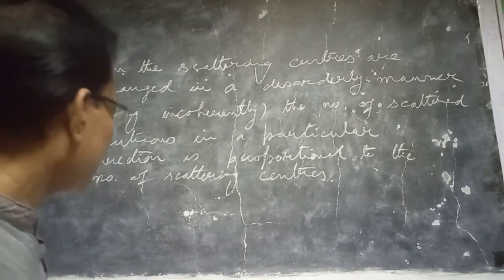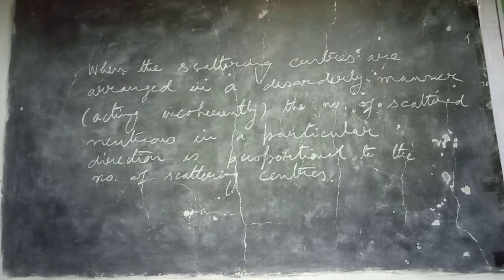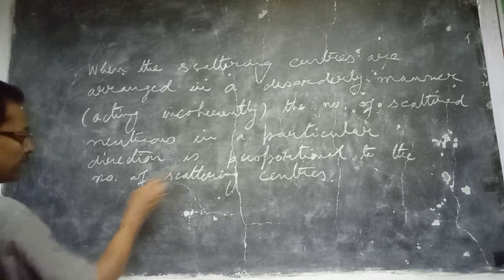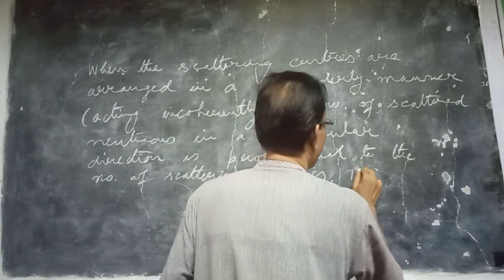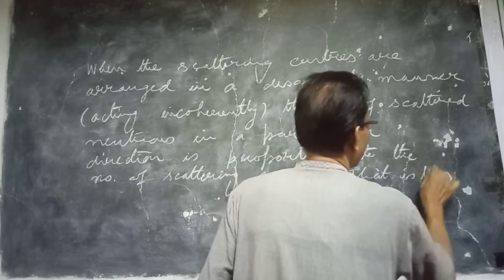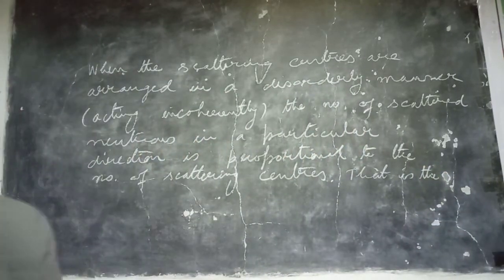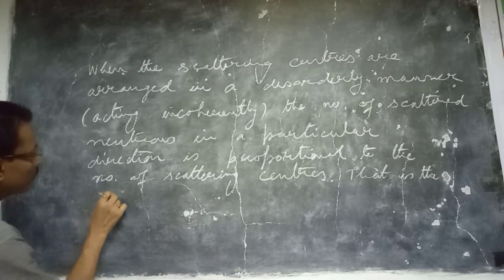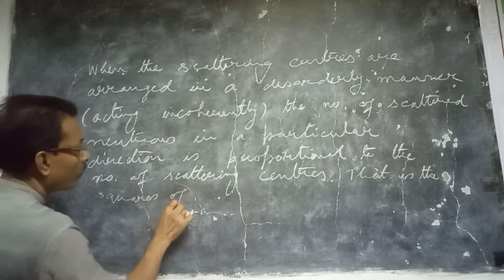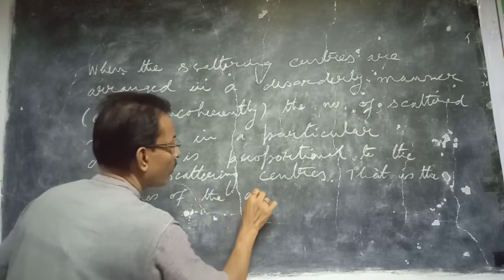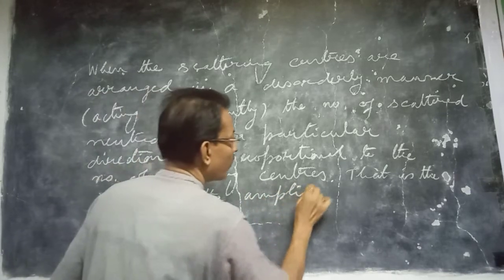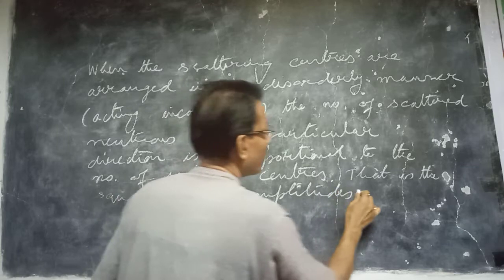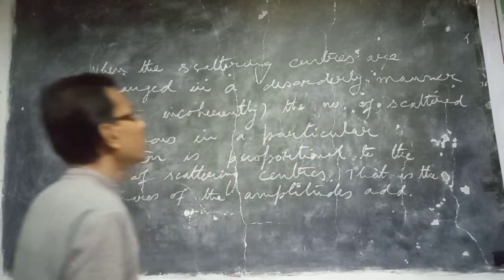And if they are placed in an orderly manner as in a crystal, in this case the squares of the amplitudes add. That means A_H square plus A_S square, you have to add in this way.